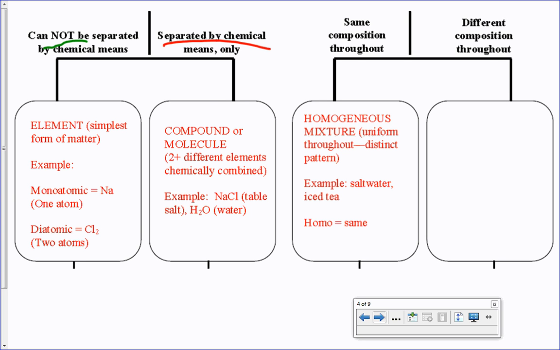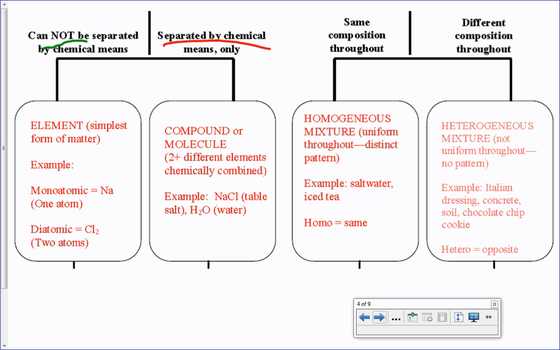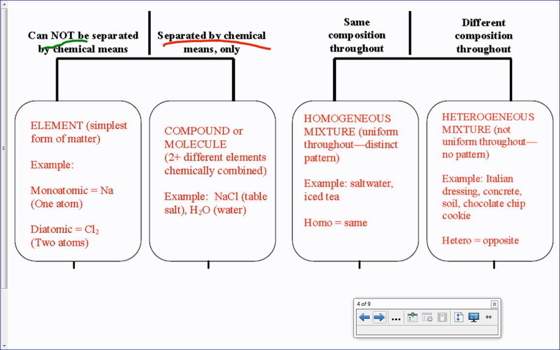On the right-hand side, things that can be separated by physical means, we can further classify. Same composition throughout. If I have the same composition throughout, I'm homogeneous. Examples, salt water, iced tea. I can't see a difference in these things. So homo means same. Now, if I have a different composition throughout, I can see differences. That's heterogeneous. It's not uniform throughout. So think of Italian dressing. You see all the little particles inside. Concrete usually has big rocks and small little pebbles in it. Soil, chocolate chip cookies. Hetero means different. These red pieces in the boxes, guys, these are what you need to be writing down in your notes.